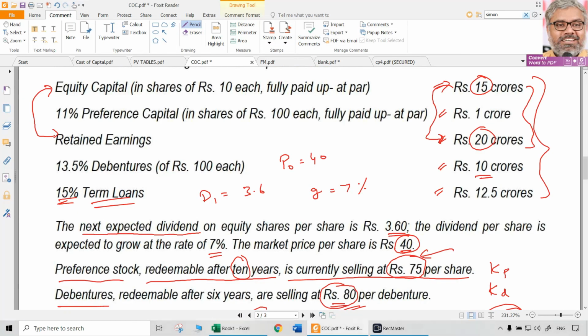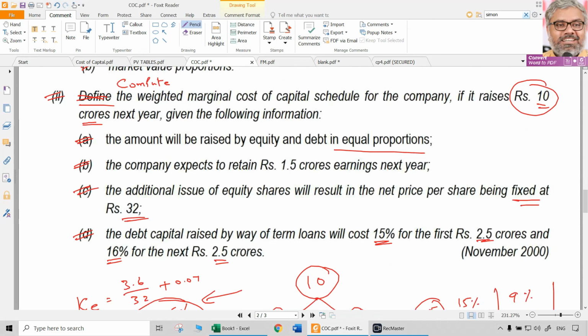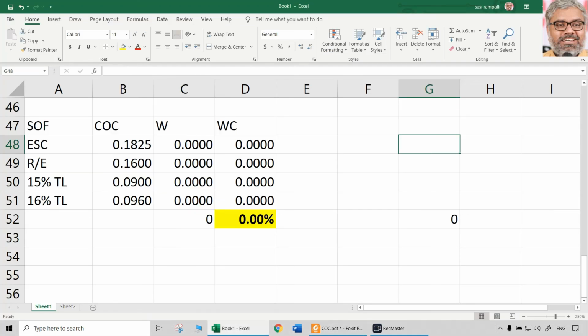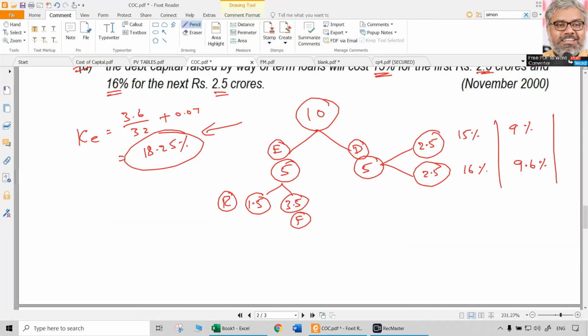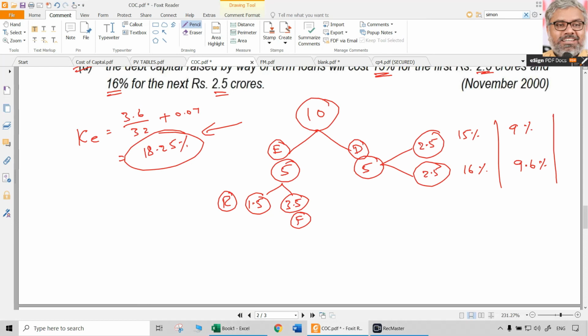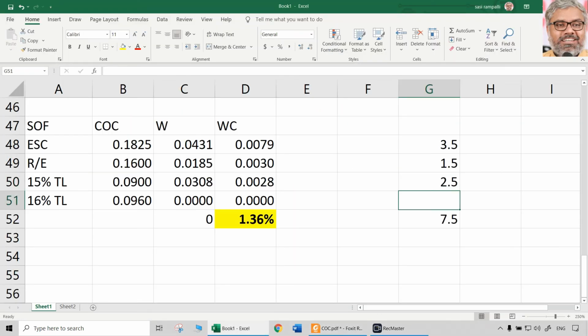Now we have the amounts also. Equity shares, how much is the amount? We first of all go to this structure of the extra 10 crores. Equity will be 3.5 crores. Then retained earnings will be 1.5 crores. Then 15% debt will be 2.5 crores, and another 2.5 crores will be from 16% debt.